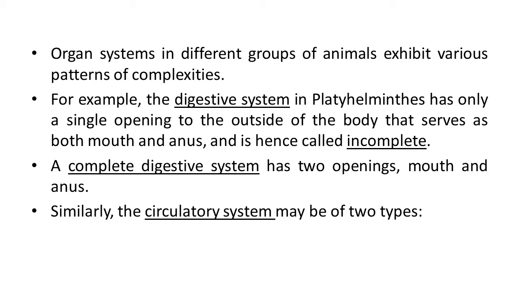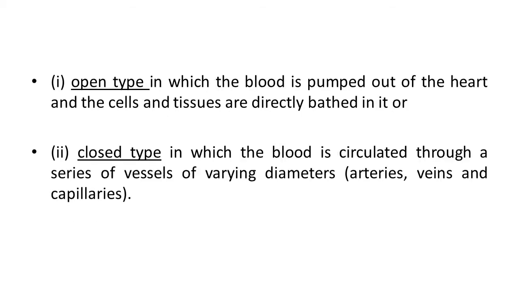Next system, that is circulatory system. It is also of two kinds. First, the open type of circulatory system. In this system, the blood is pumped out of the heart and the cells and tissues are directly bathed in it.